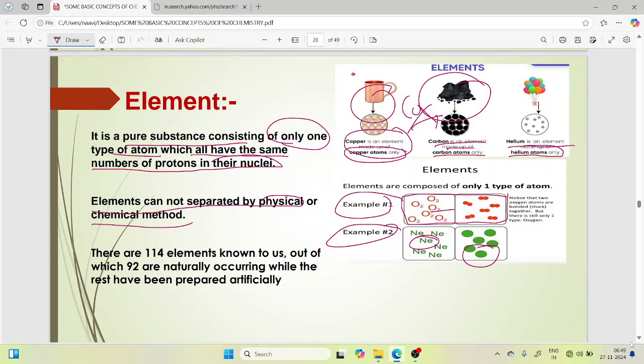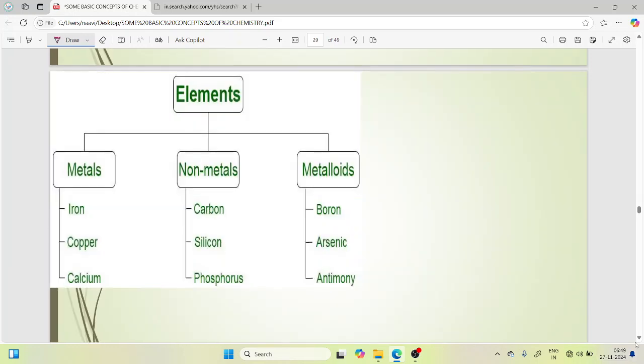So there are 114 elements we know of, and 92 are naturally occurring, while the rest have been prepared artificially. Elements include iron, copper, helium. In metals, iron, copper, calcium.